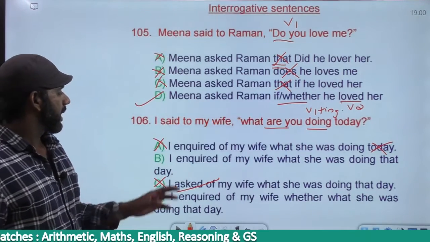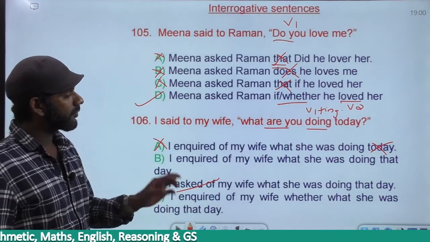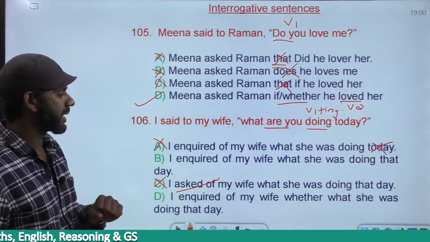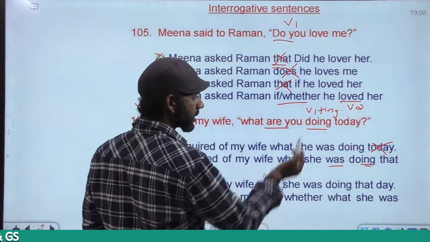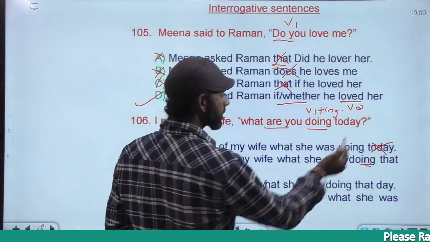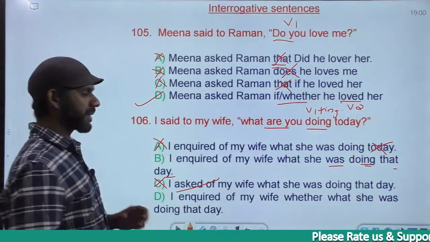Come to B. I inquired of my wife what she was doing that day. "Was doing" is was plus V1 plus ing, past continuous. Present continuous became past continuous. "Today" became "that day," which must be considered.